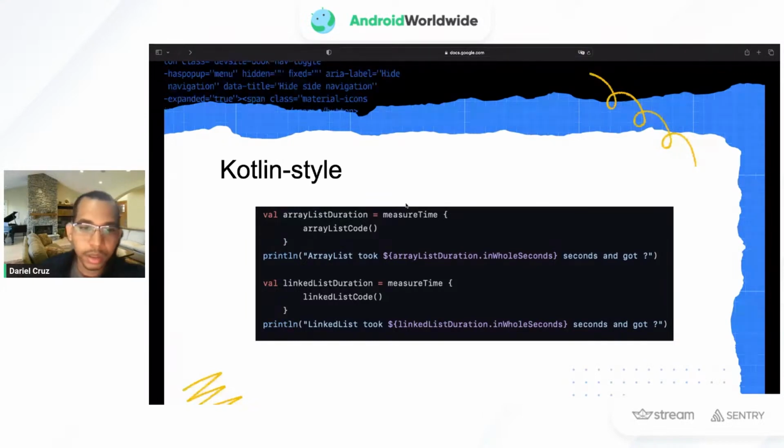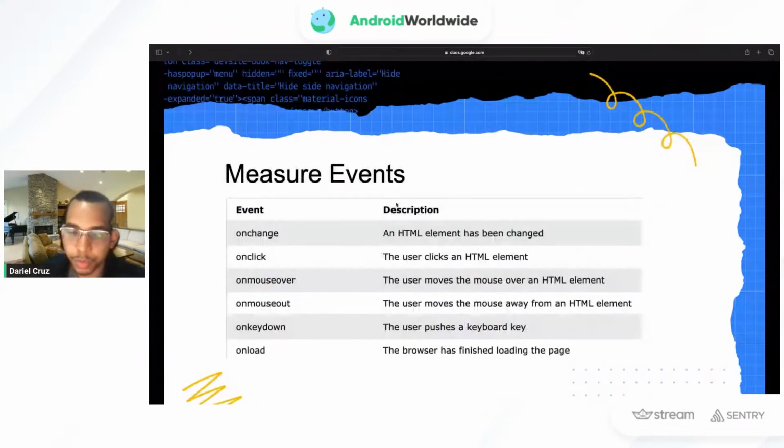So we can use this, as I mentioned, to measure functions or processes, or we can use it to measure events, like some classic web events, onChange, onClick.